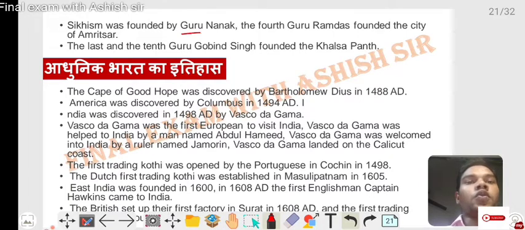Sikhism was founded by Guru Nanak. Our fourth Guru, Guru Ramdas, founded the city of Amritsar. The last and 10th Guru was Guru Gobind Singh, and the Khalsa Panth started.